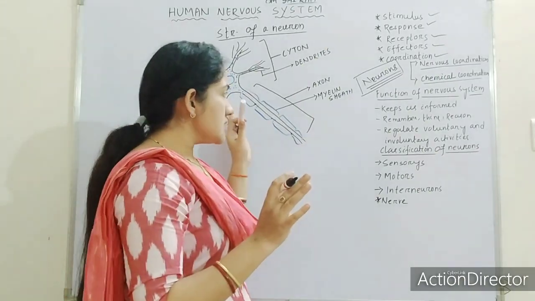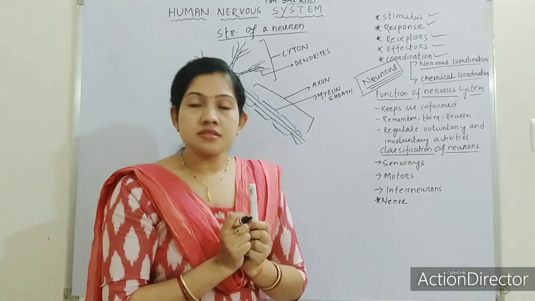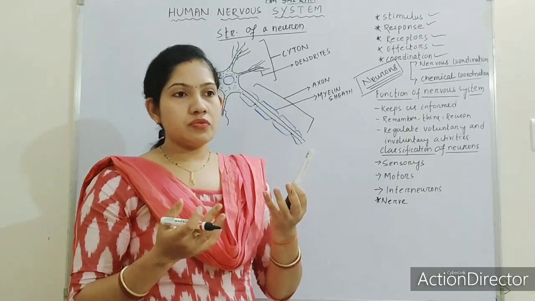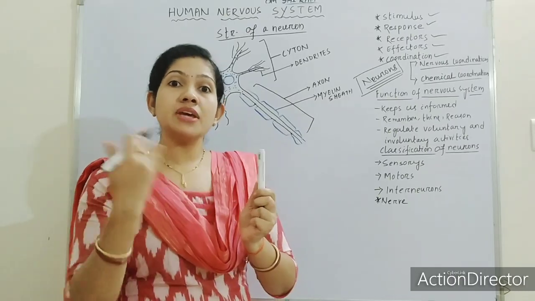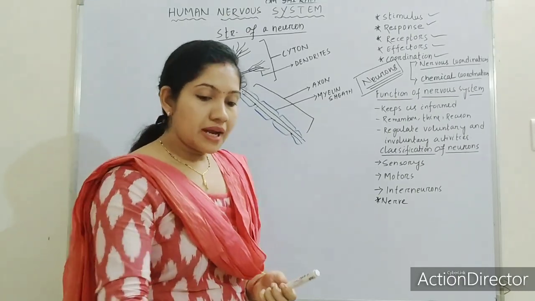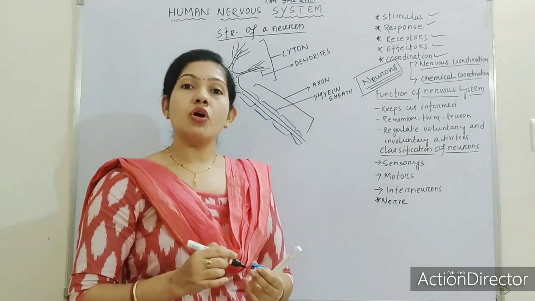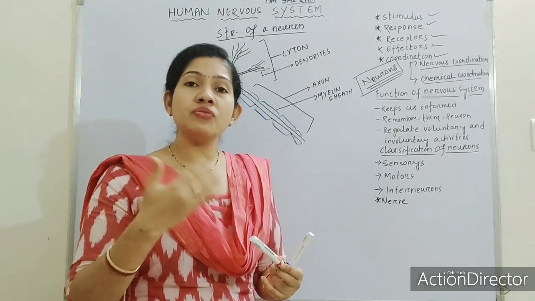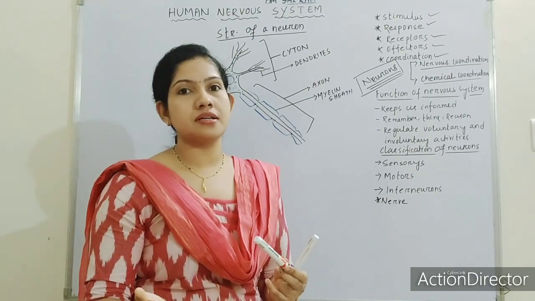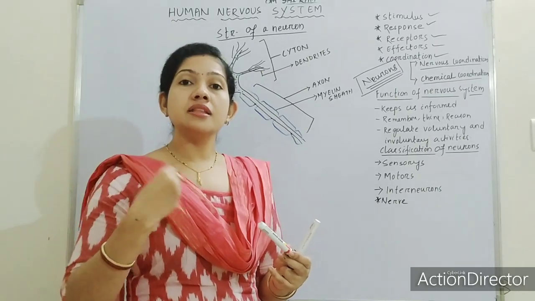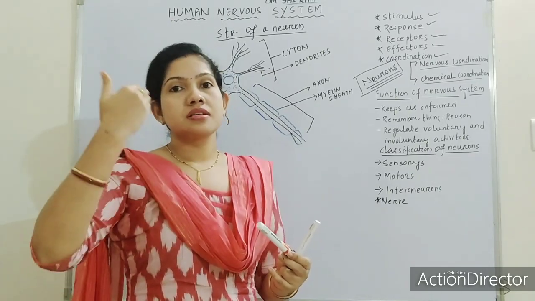Taking of stimulus and acting against the stimulus means whenever we feel a stimulus and we act against it. As I gave you the example of the biting of a mosquito or dust falling on our eyes, see how fast we respond to that dust. This impulse is in the form of an electrical signal.